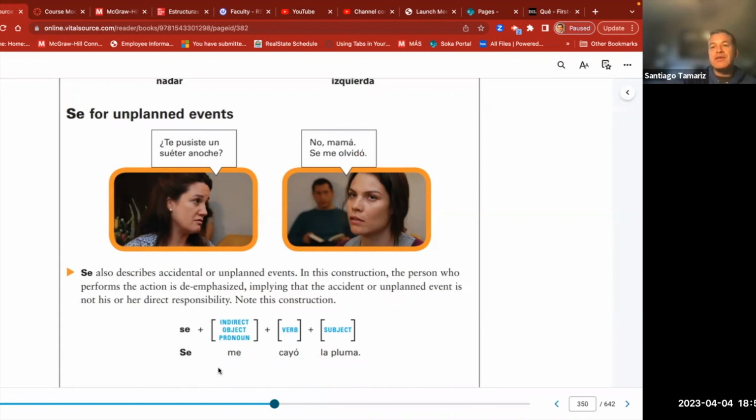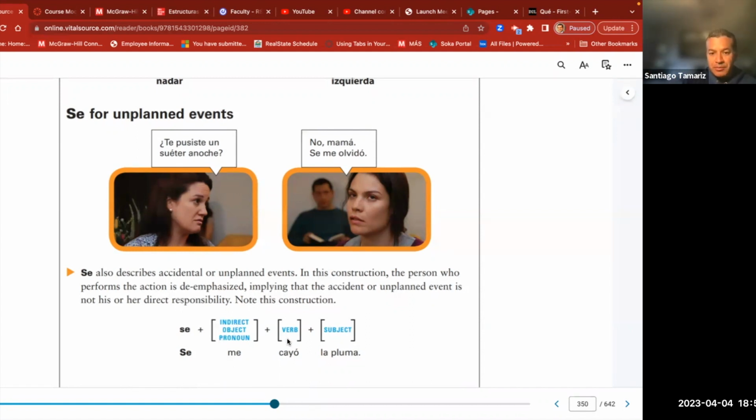If that happened to me, I use me. If the event happened to you, you use te. If it happened to us, we use nos. Se, nos. But here, the example, se, me.